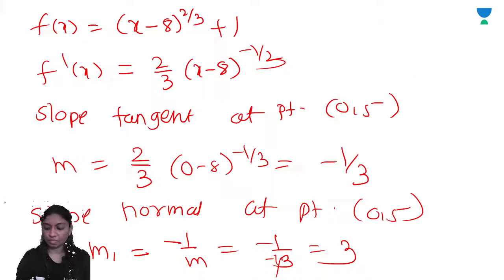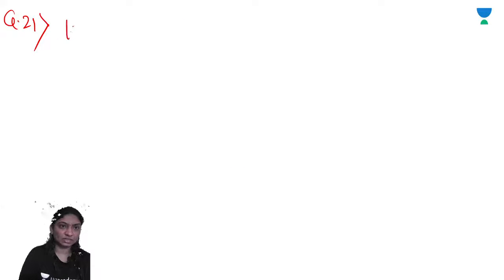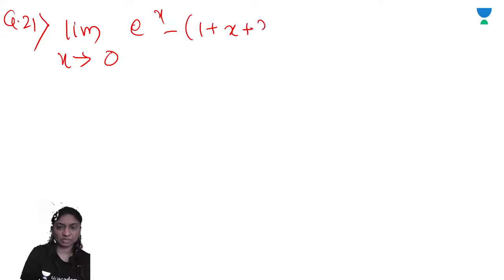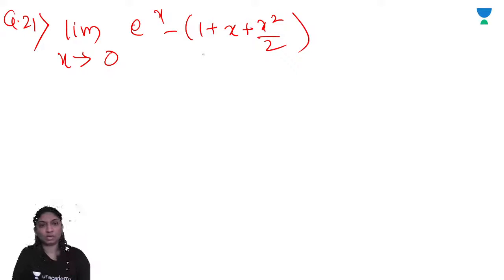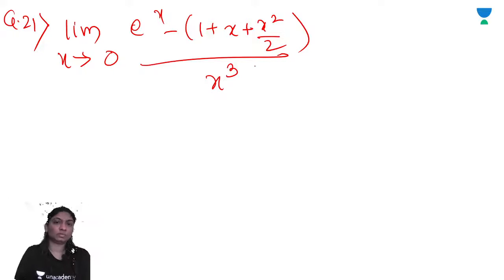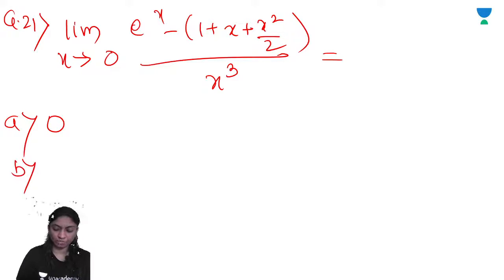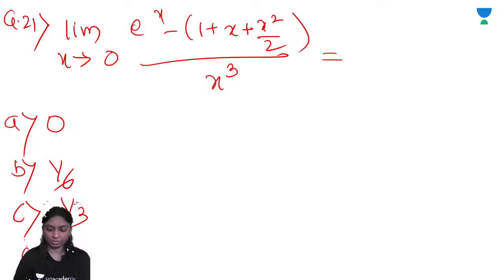Okay. Now let's see question number 21, which is very simple. Limit as x tends to 0 of e raised to x minus 1 plus x square by 2, upon x, is equal to: option A 0, option B 1 by 6, option C 1 by 3, option D 1.